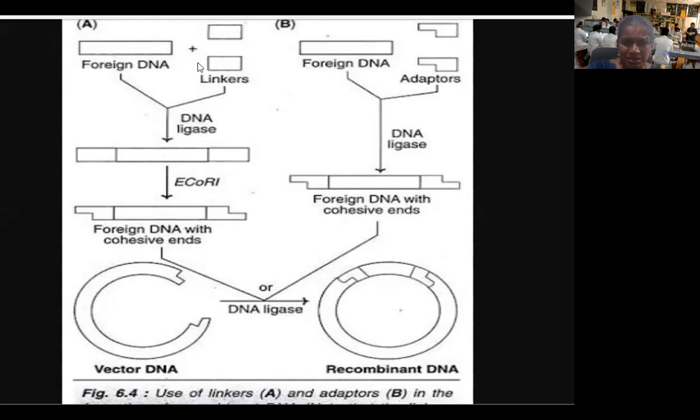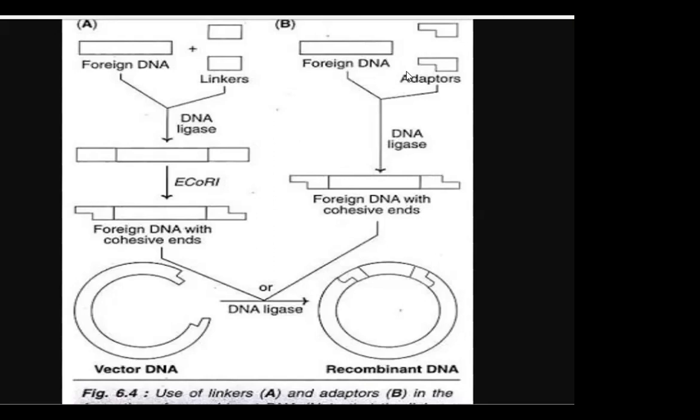These are linkers, blunt-ended on both sides, whereas with adapters, one end will be blunt-ended and the other end will be sticky, as you can see here. So to convert a blunt-ended DNA molecule into a sticky-ended DNA molecule, you can use linkers or you can also use adapters. This is one of the applications of linkers and adapters, which are used for the conversion of a blunt-ended DNA molecule into a sticky-ended DNA molecule.